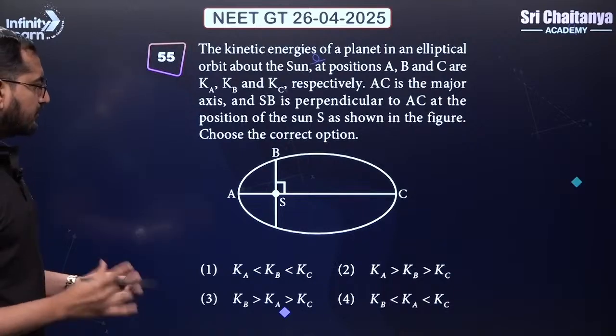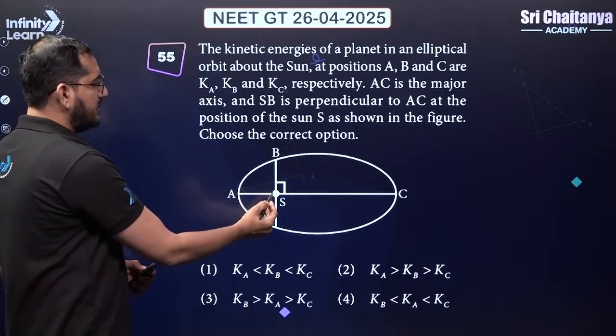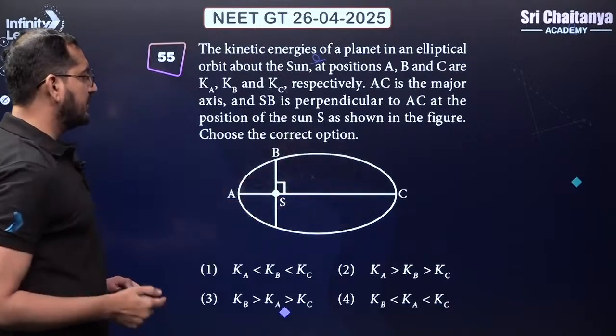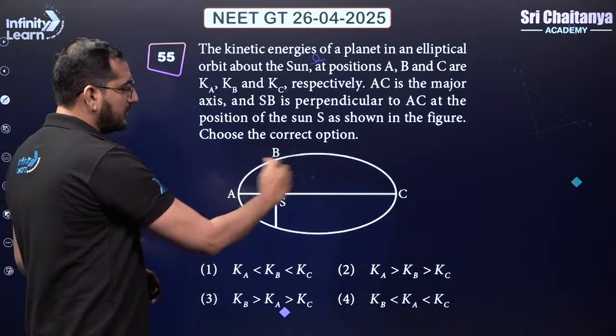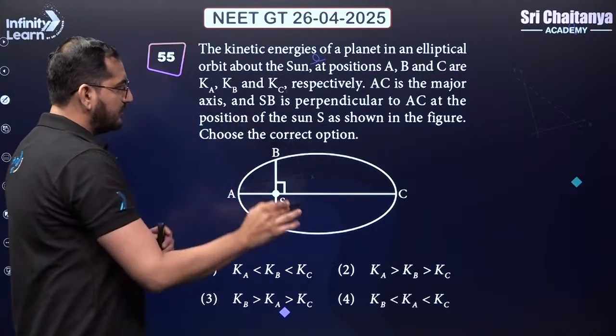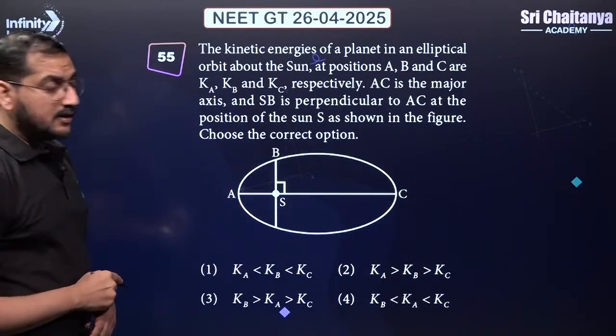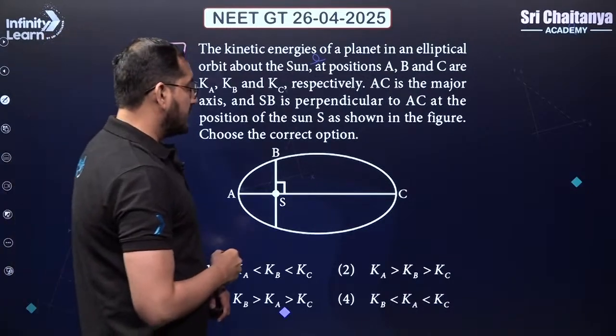Next one, this is from Kepler's law. So this is the sun and the planet is going in an elliptical trajectory. A, B, C, these are the 3 key points given to us. At these points, we have to compare the kinetic energies. Now, one of Kepler's laws says that angular momentum is conserved.